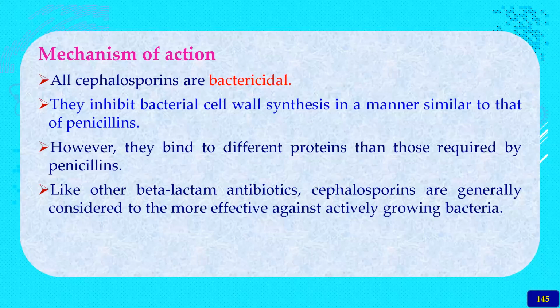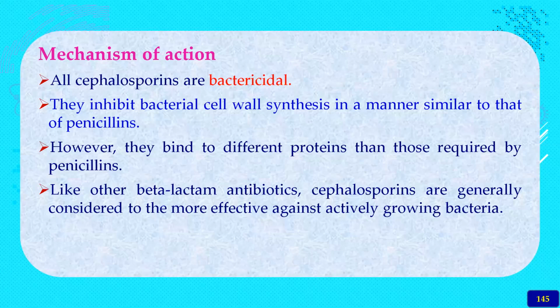Coming to the mechanism of action of the cephalosporins, they are all bactericidal agents, meaning they will stop the growth of the bacteria, and they inhibit bacterial cell wall synthesis in a manner very similar to that of the penicillins. You know very well about the penicillins, how they act. Very similar to the penicillins, these bind with the penicillin binding proteins, the A and B proteins, and later the formation of the peptidoglycans will be totally inhibited.